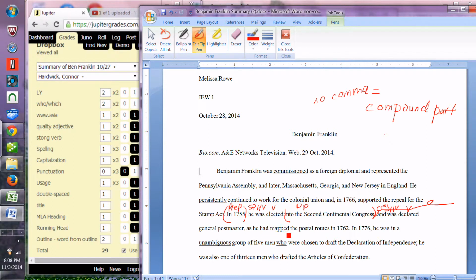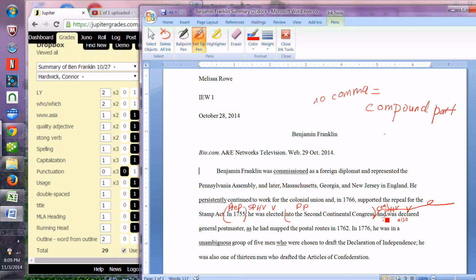As he had mapped the postal routes in 1762. Now, if you wanted to put the comma here, another way you could have fixed this is to put a subject. In 1755, he was elected in the Second Continental Congress, and he was also.